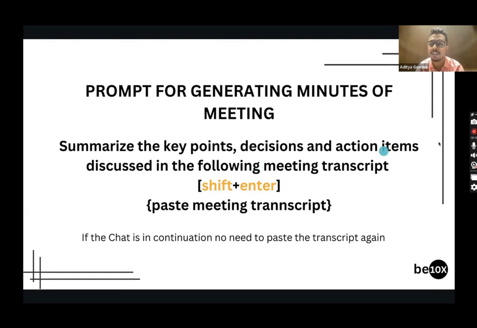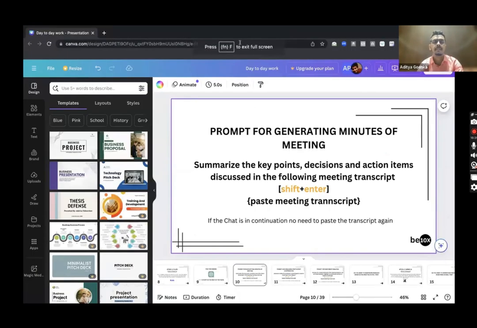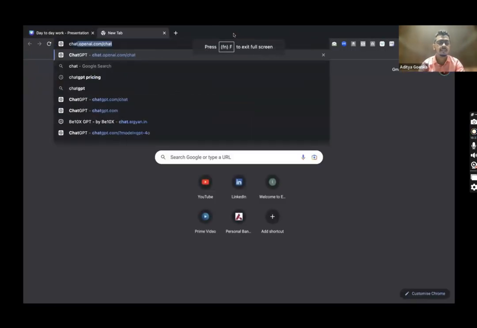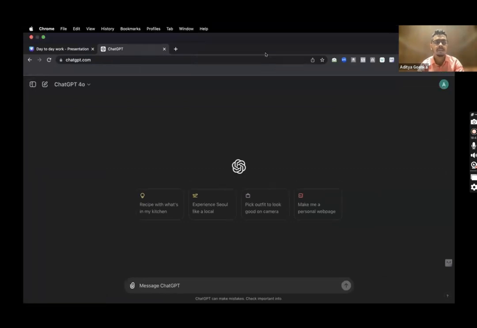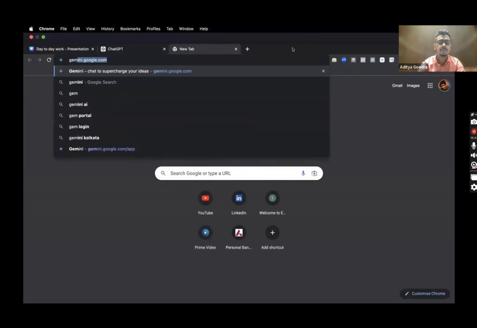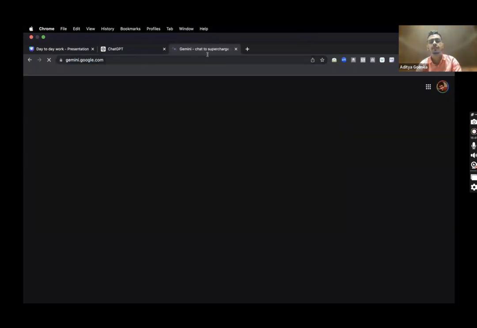Summarizing the key points, decisions and action items discussed in the following meeting transcript. So you can do something like that as well. Let me show you how it works. Anushka, by any chance, is the transcript ready from TLDV? No, it is just showing loading. Okay, let's do something. We'll use ChatGPT for the same. Or let me do something, we can use Gemini for the same as well. So let me go to Gemini.